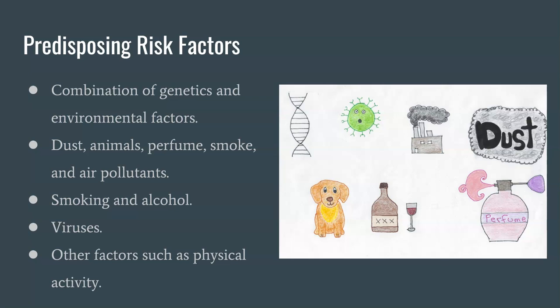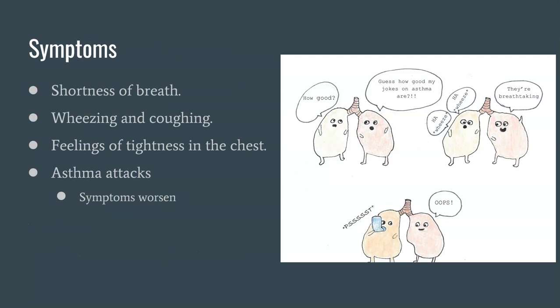Other risk factors include smoking and alcohol, cold air, physical activity, and certain medications. Additionally, some viruses may be a risk factor, as children who experience respiratory illness due to viruses may develop chronic asthma later on. Symptoms associated with asthma include shortness of breath, wheezing, coughing, and feelings of tightness in the chest. Often, individuals with asthma will experience short-term episodes known as asthma attacks, in which common symptoms are worsened and other symptoms are also present, including hyperventilation, increased heart rate, feelings of dizziness and confusion, and sometimes fainting.